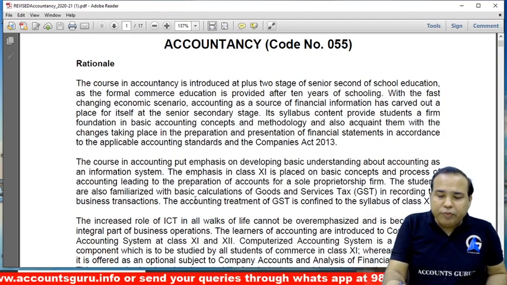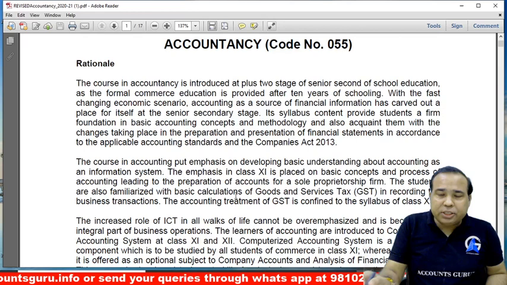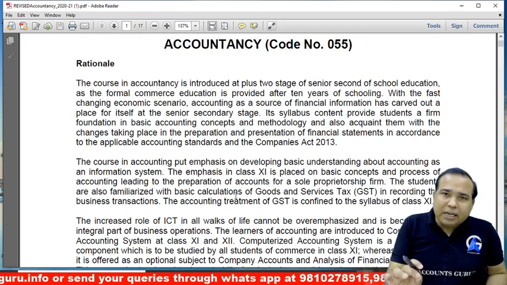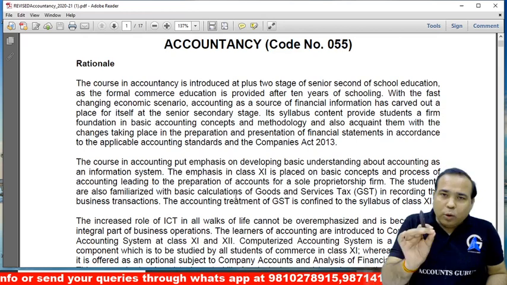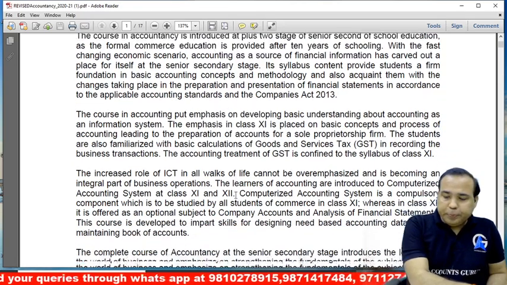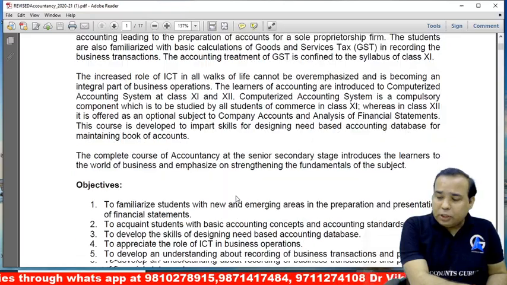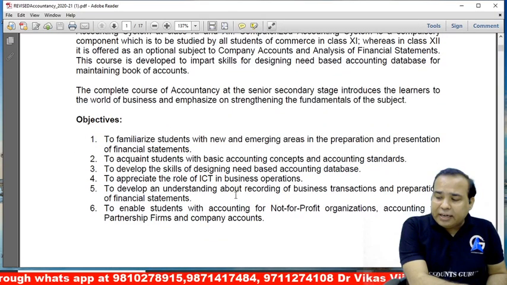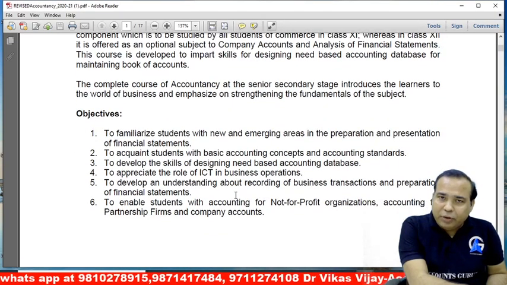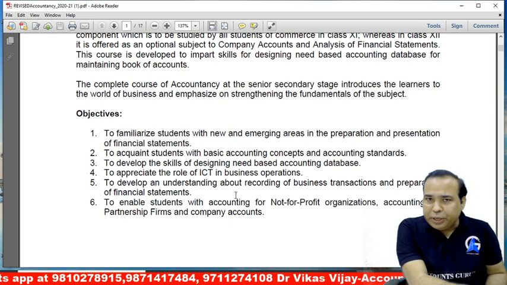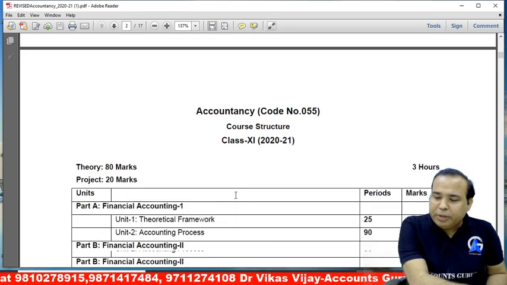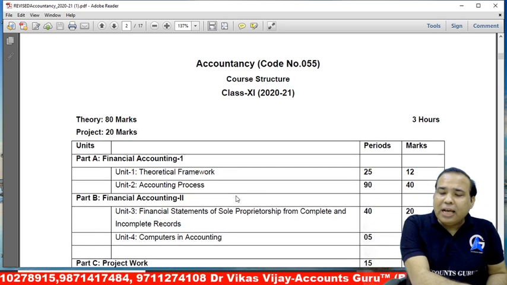The students are also familiarized with the basic calculation of GST. Basic calculation means simple calculation you have to teach them: what is the input, what is the output, everything. No settlement of GST is there in the syllabus. And one more fear factor is reduced about the comprehensive project, whether we have to include GST or exclude GST. That factor is also reduced. So this is about class 11.